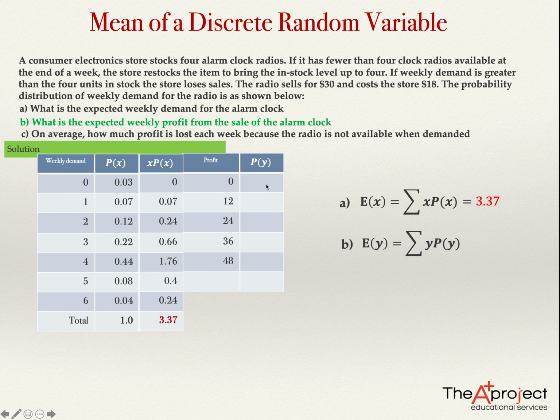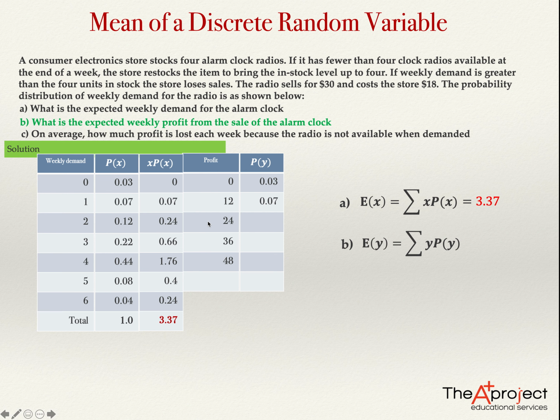The probability of having a profit of 12 is the same as the probability of the demand being only 1. There was only 1 person that wanted the radio, and for that reason the profit was 12. So the probability is 0.07.